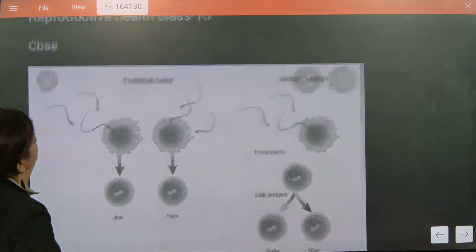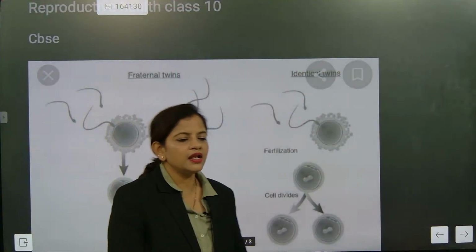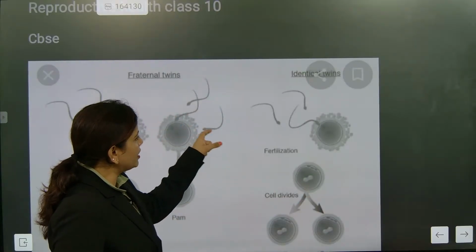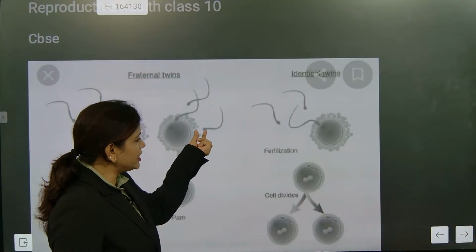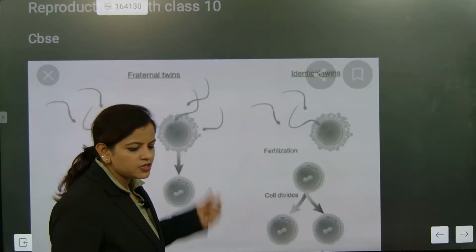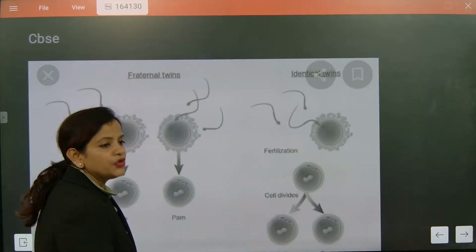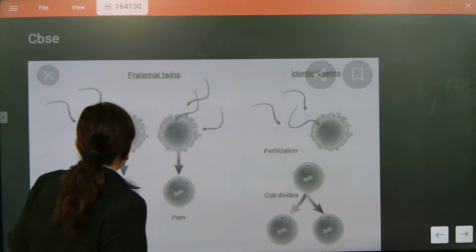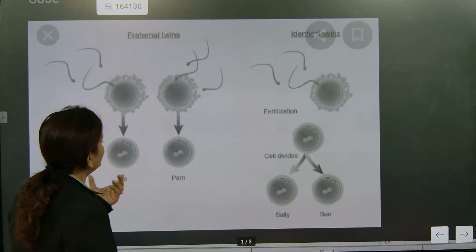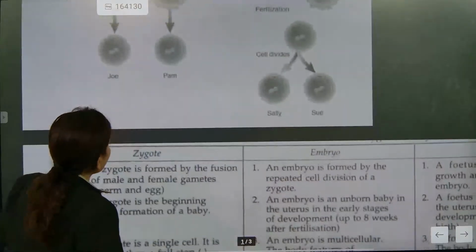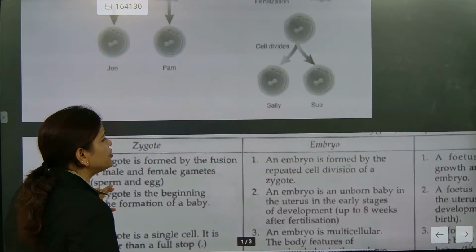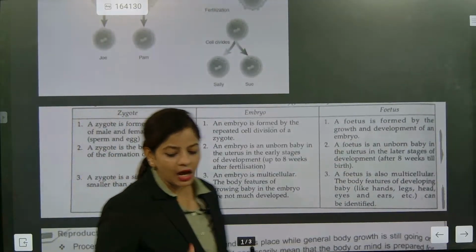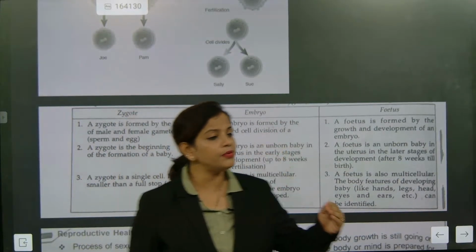So this is exactly the fusion of the male sperm with the female egg. Understood? So once the fusion is done, one sperm will go in. The motile part of the sperm is this one. The entire genetic information is in the head of the sperm. So it will go inside and it will fuse. After the fusion only, cell division will start. So the cell division will start and it will be either a male or a female. Now zygote, embryo, what is the difference between them? Nowadays they are not asking this type of question. They are going to ask how you can differentiate zygote, embryo and fetus?